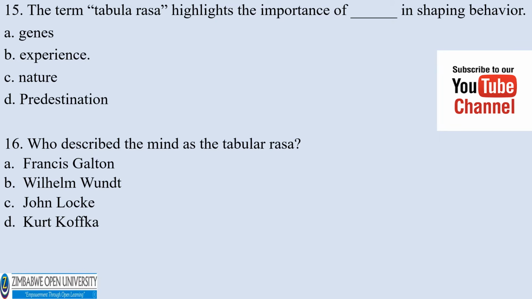A. Genes, experience, nature, predestination. The correct answer is experience. Who described the mind as the tabula rasa? A. Francis Galton, William Wundt, John Locke, Kurt Koffka. The correct answer is John Locke. He was a philosopher.